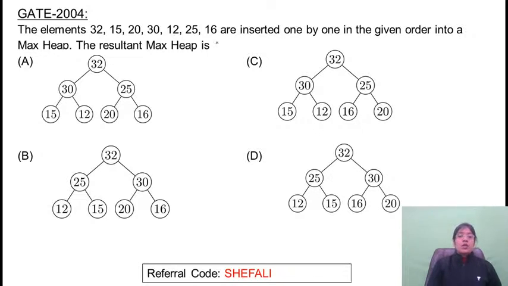One after these elements are inserted one after another. For insertion of elements in a heap, we have discussed two approaches. I told you that if nothing is given, then you have to use the build heap method, but it's given in the question that you have to use one after another approach. So what will be the answer? What will be the resultant tree? B, D. Okay.